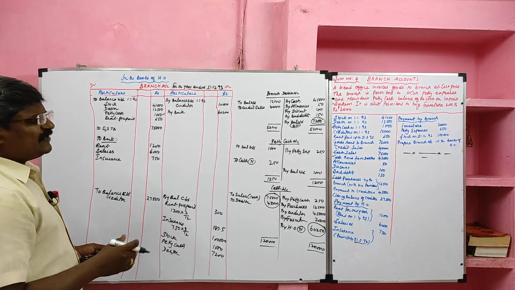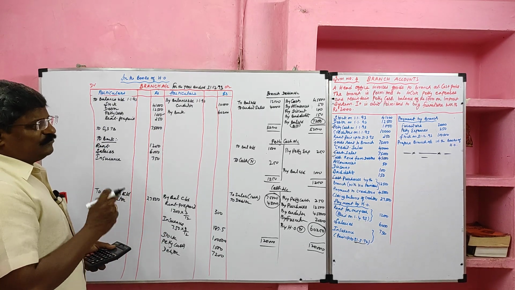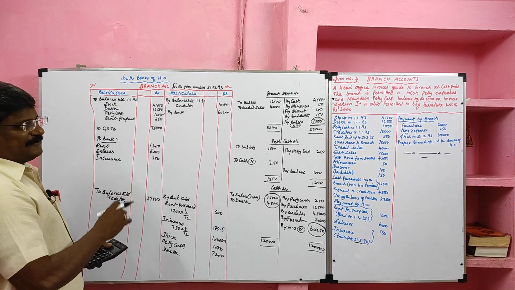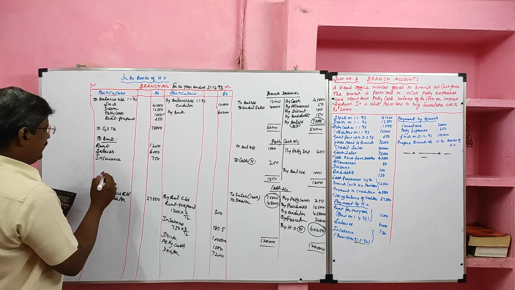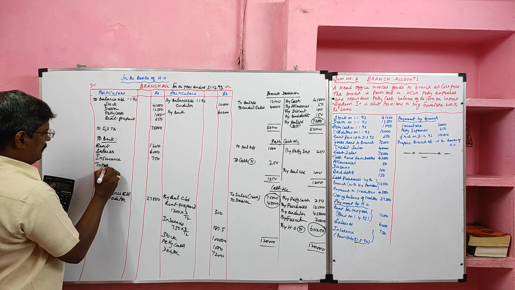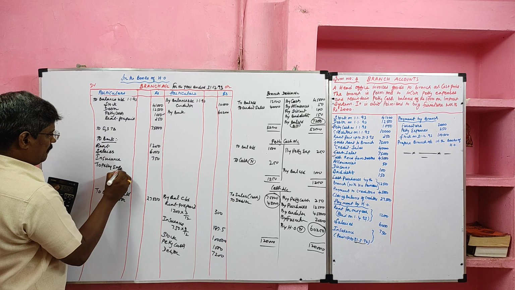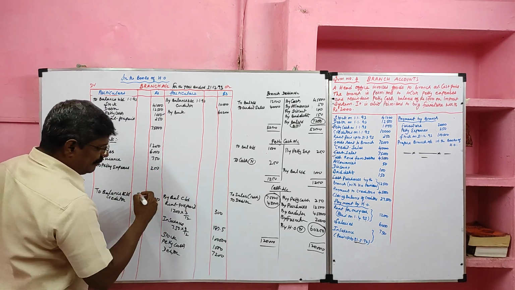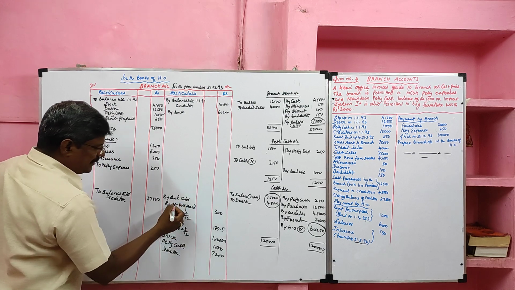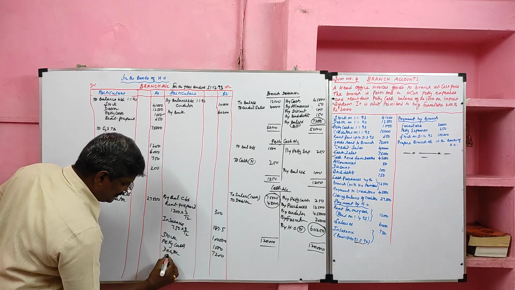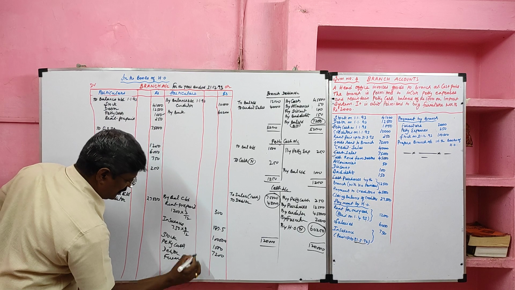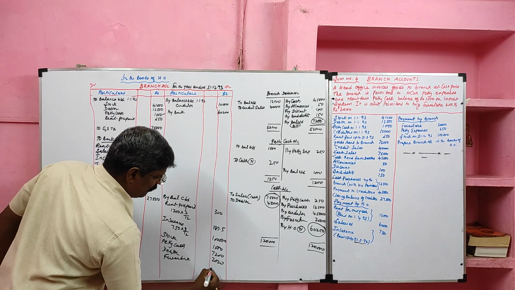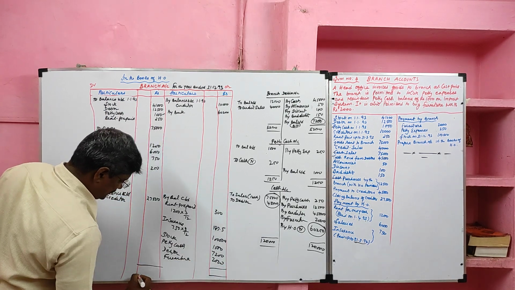Then we have to do two important things. First one, branch petty expenses paid by the branch should be debited as petty expenses, value 250. Then furniture is an asset. It will be recorded on the credit side under by balance sheet. Since it is an asset, by furniture, its value 2,000. Now I am going to balance this.